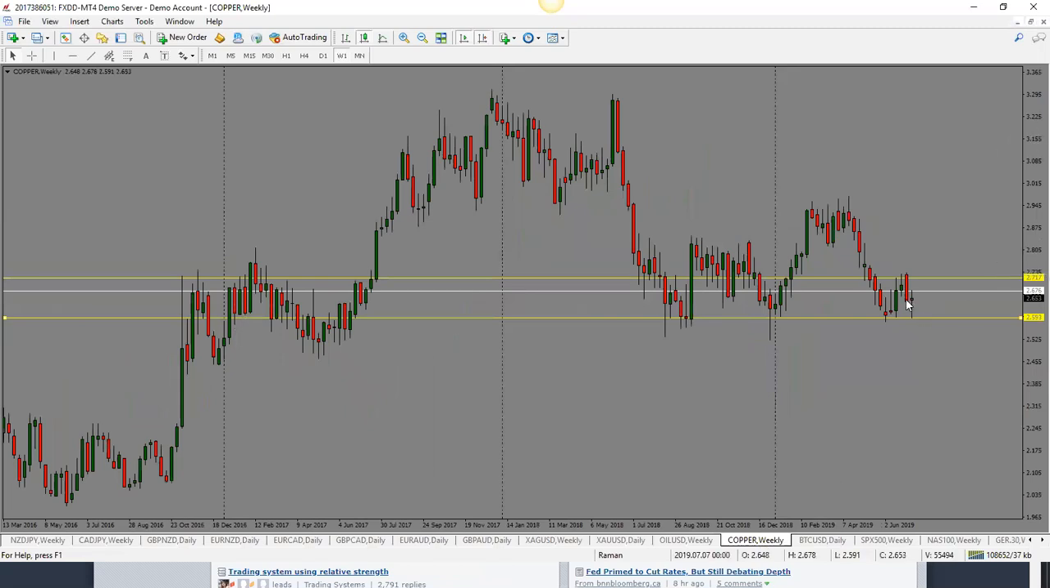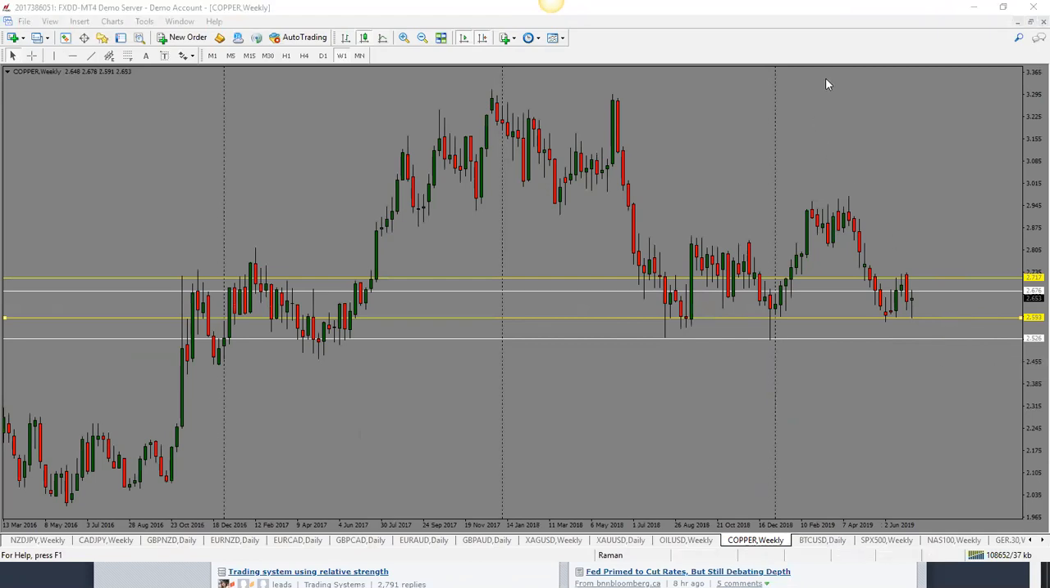Copper hasn't done anything. It's just neutral at this point. It could drop further. So I am looking for price to go towards to retest this 2.59. If it breaks through this, then it could go lower. But for now, this is looking neutral.